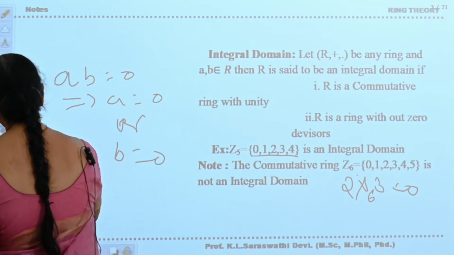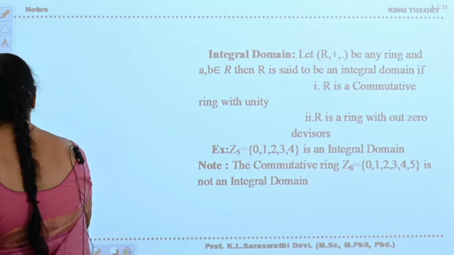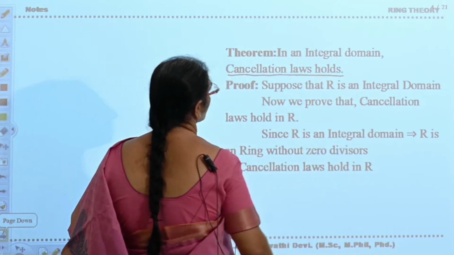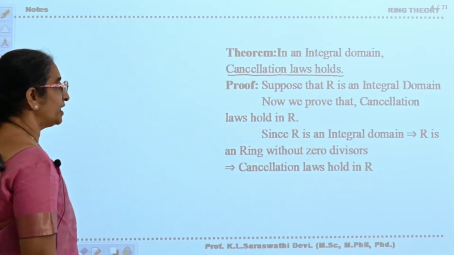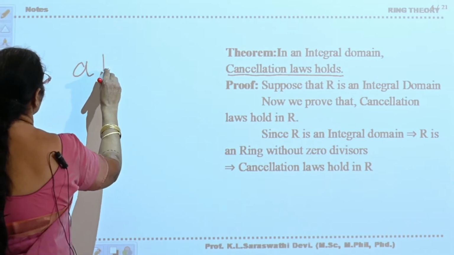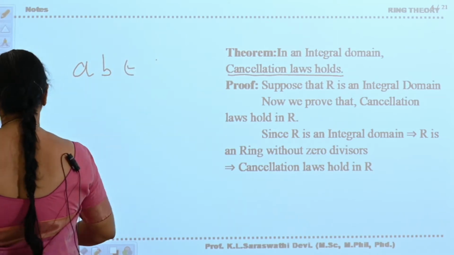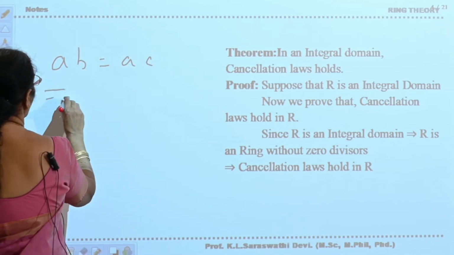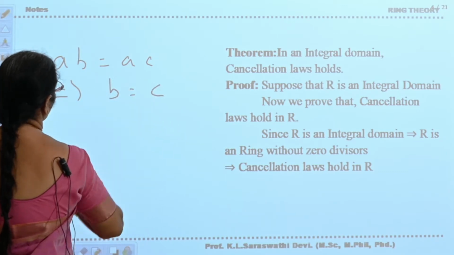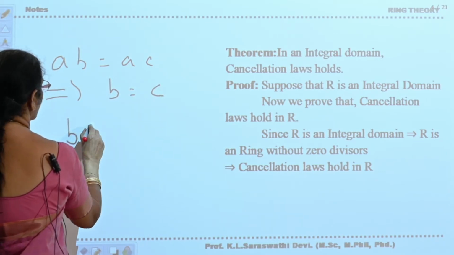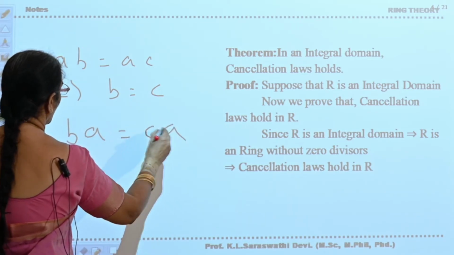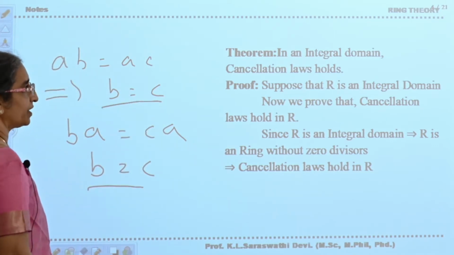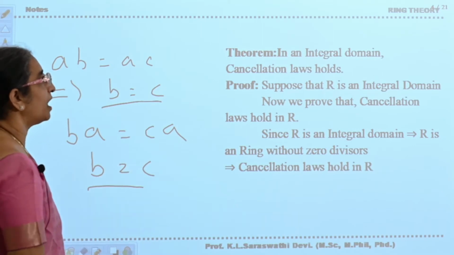Now see here the properties of an integral domain we are going to see. First one: in an integral domain, cancellation laws hold. Now what do you mean by cancellation laws? For A, B, C belonging to R, AB is equal to AC implies B is equal to C. Next, BA is equal to CA implies B is equal to C. These are the cancellation laws, left cancellation law and right cancellation law. In an integral domain, these laws will hold.